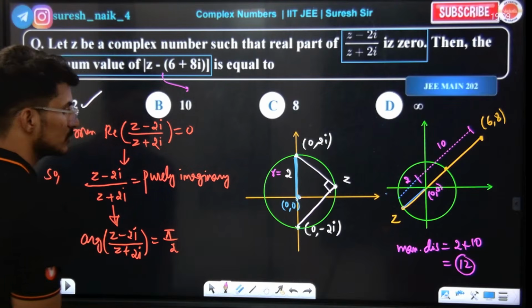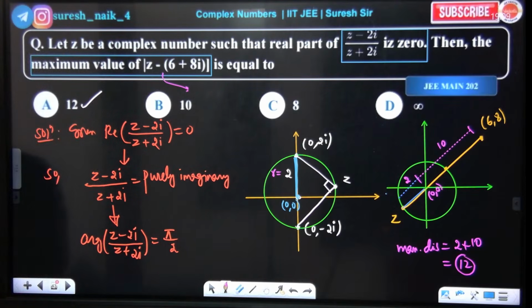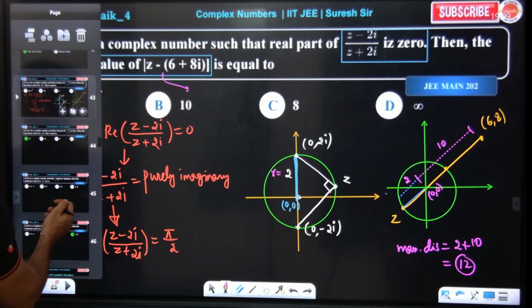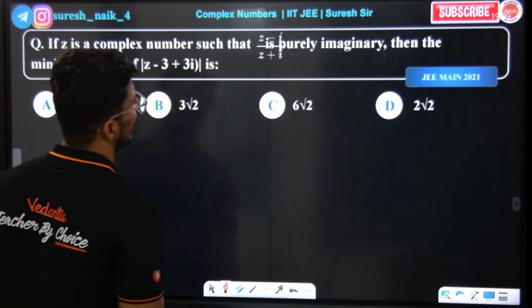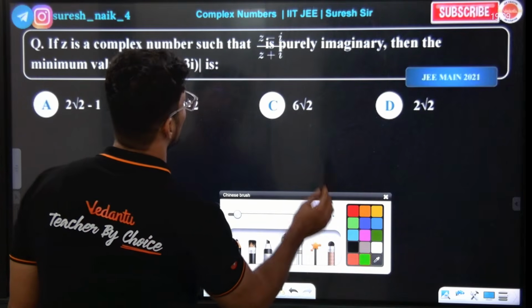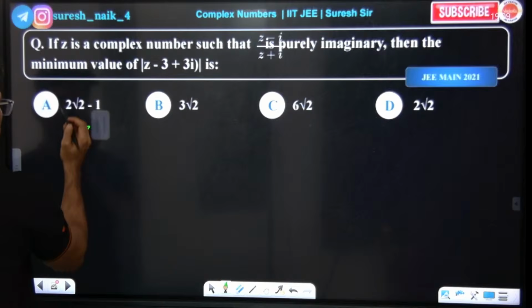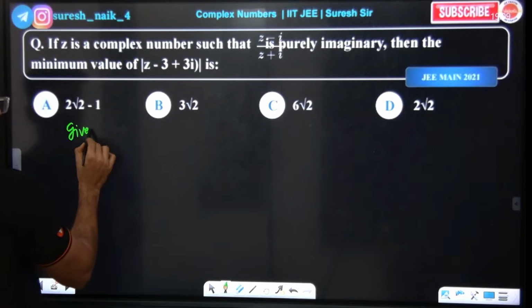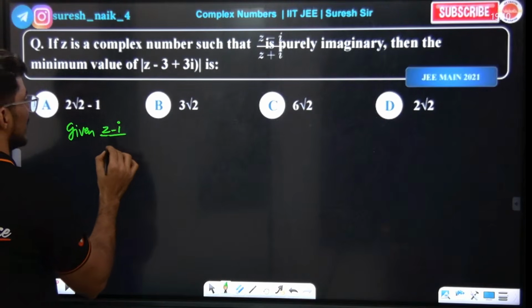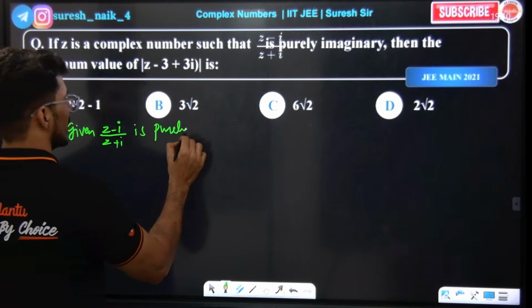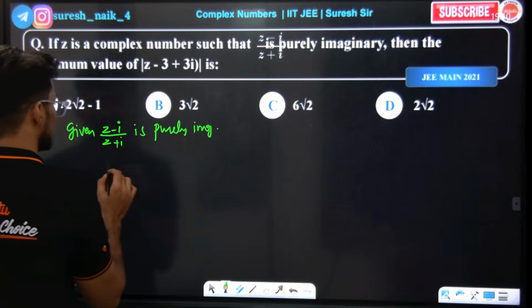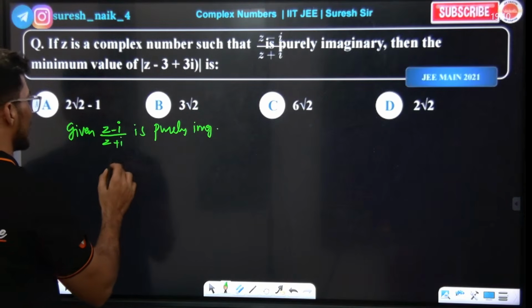Super sir. Okay, so that's how the geometry-related concept works. So now I'll do one more question and we'll wind up part 3. Okay, so z is a complex number such that, oh my goodness, this is overlapping with your homework. See, given (z − i)/(z + i) is purely imaginary. Purely imaginary means, what did Suresh sir say? It is purely imaginary means the real part is 0.